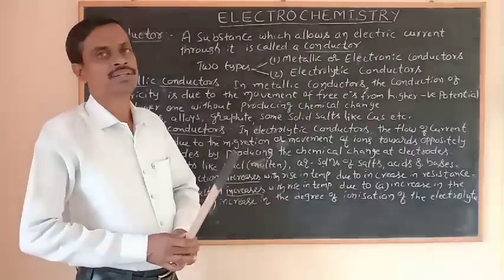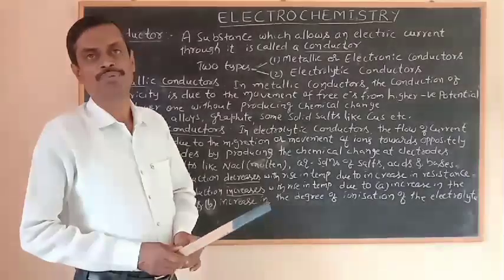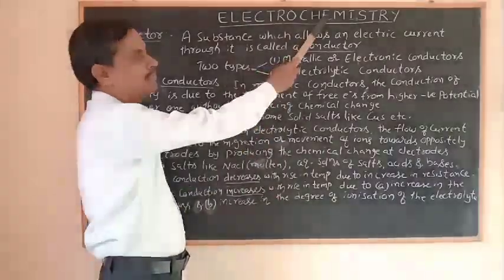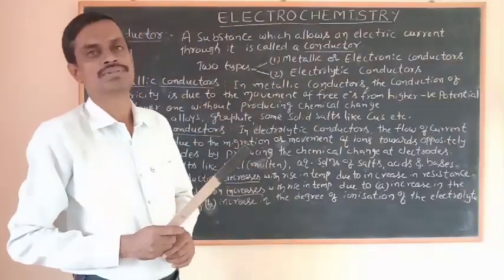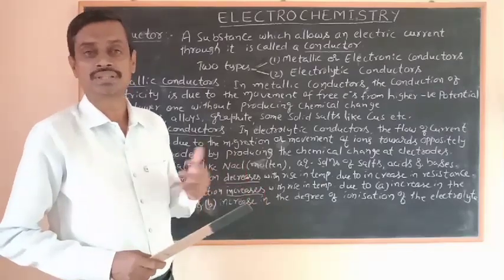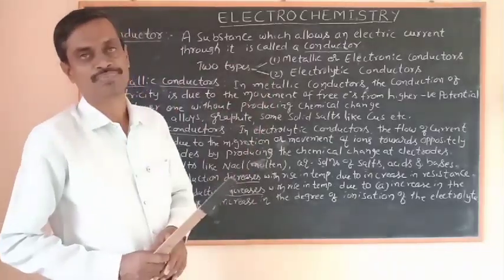Now we start the important chapter for BSc 5th Sem 5.2. Under that we are now studying the chapter Electrochemistry. I think you have studied the definition of electrochemistry in PUC classes. The branch of chemistry which deals with the study of interconversion of chemical and electrical energies is called electrochemistry.